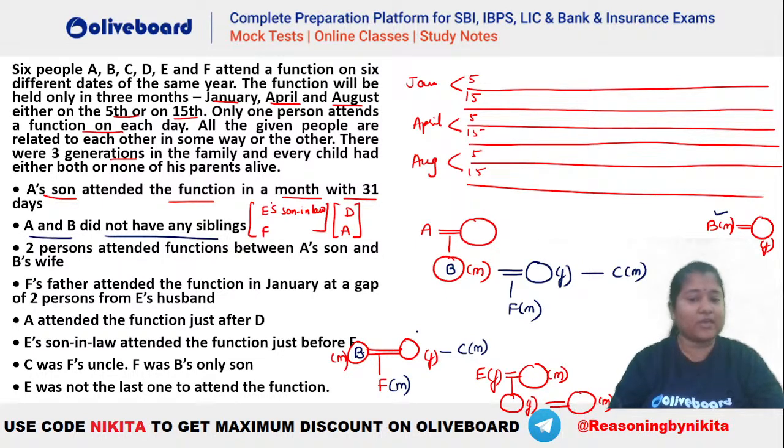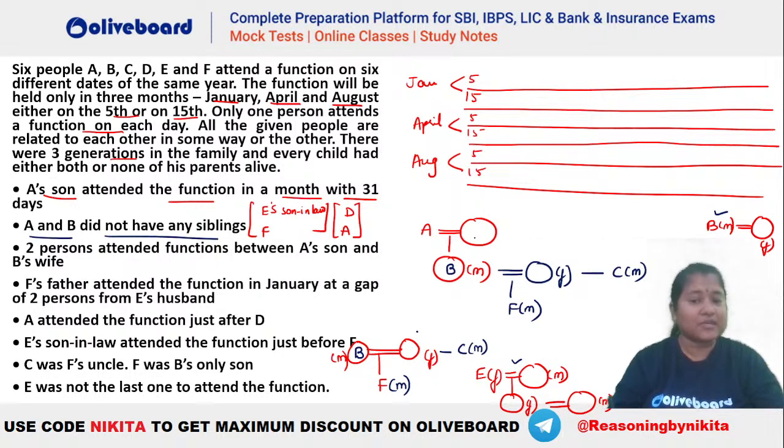B has a wife. Okay, so B's only son is F. You can see F's uncle is C. Now E has a husband here, right? So E has a husband and also has a son-in-law. So how do we have that? Let's see, where do we have that possibility?